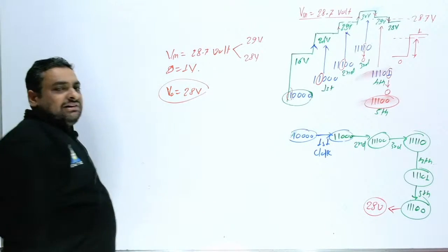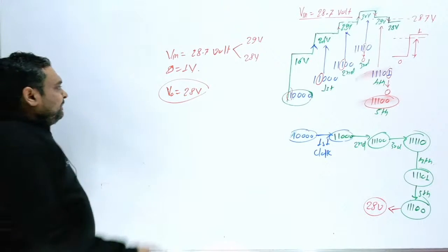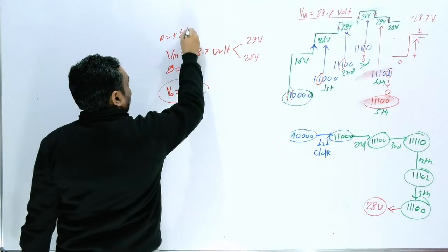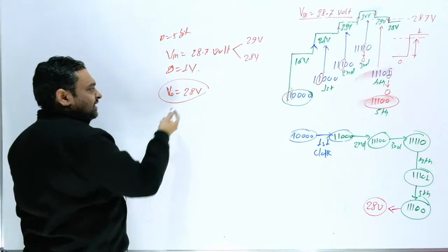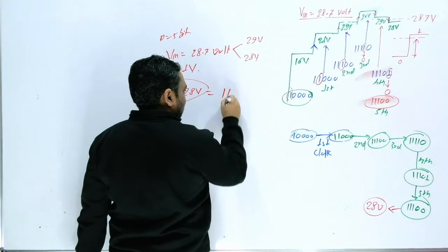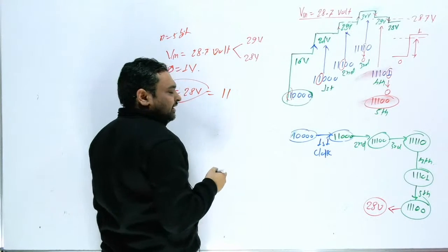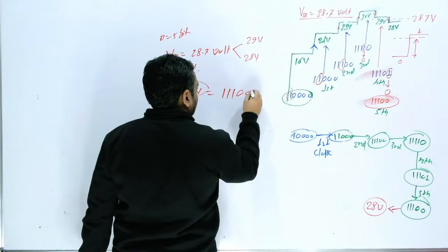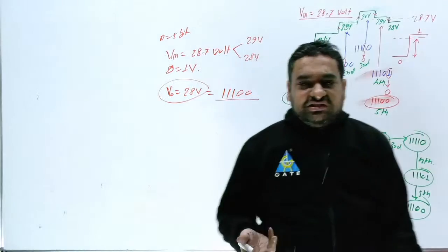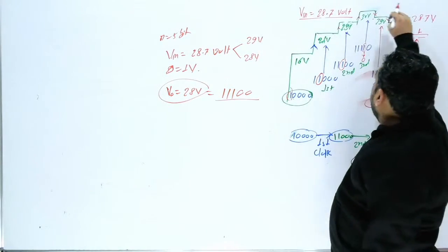And now you can write the corresponding binary value. If the step size is 1 and n is equal to 5 bit, how can you write 28? 16 plus 8 is 24, and then plus 4 is 28. This is the answer. So you don't have to write more than this if you know this thing: the output will always stop at the lower level.